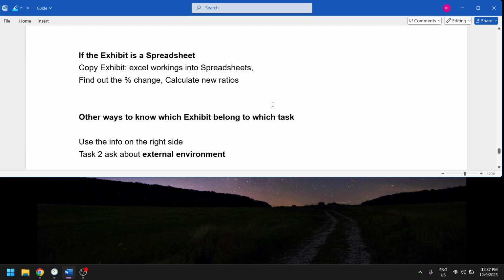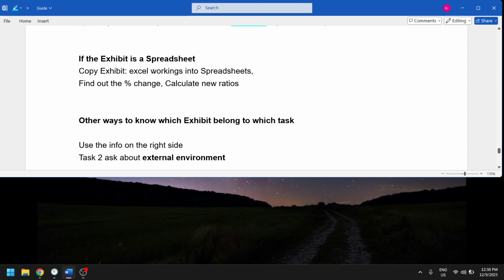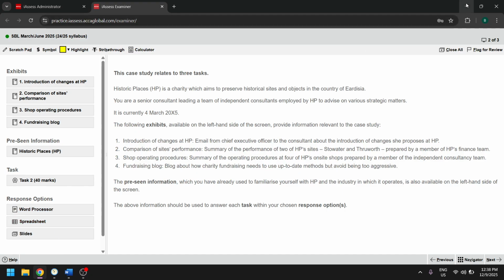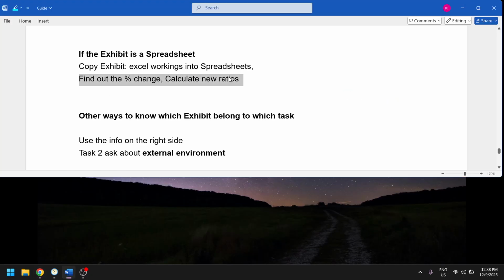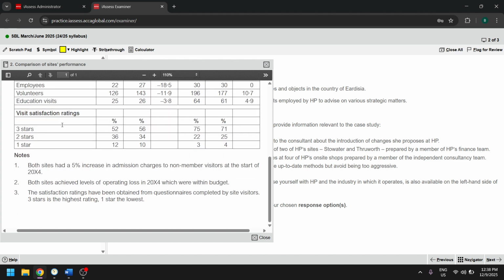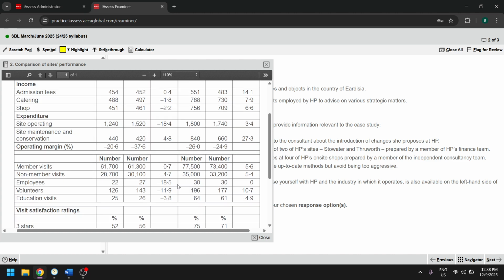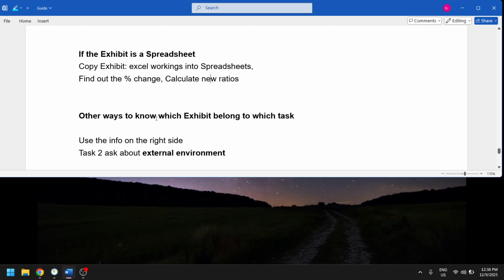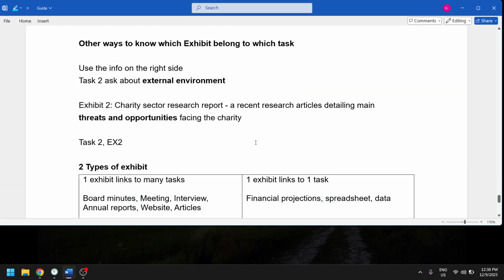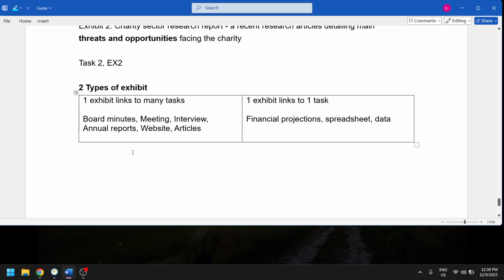So if the exhibit is a spreadsheet, you can copy and paste it into the spreadsheet. Then you can find out the percentage change and calculate new ratios, like how they calculate percentage change. These are other notes, so I think you can read on your own.